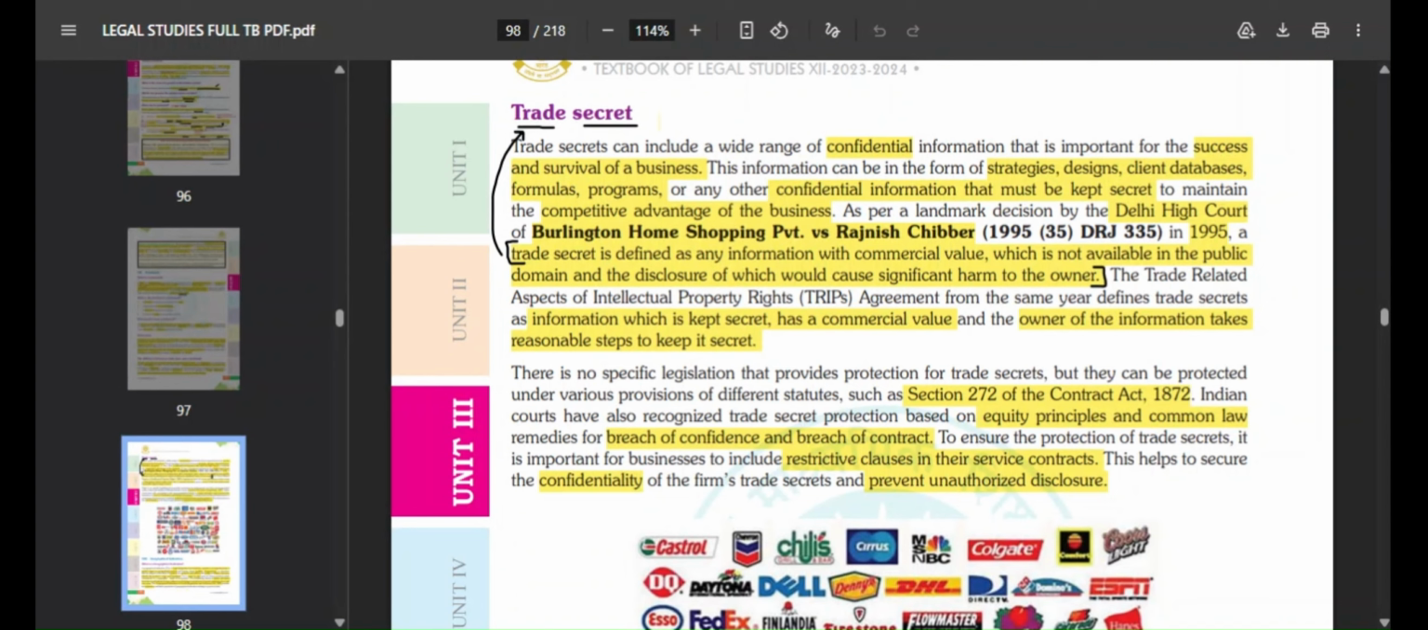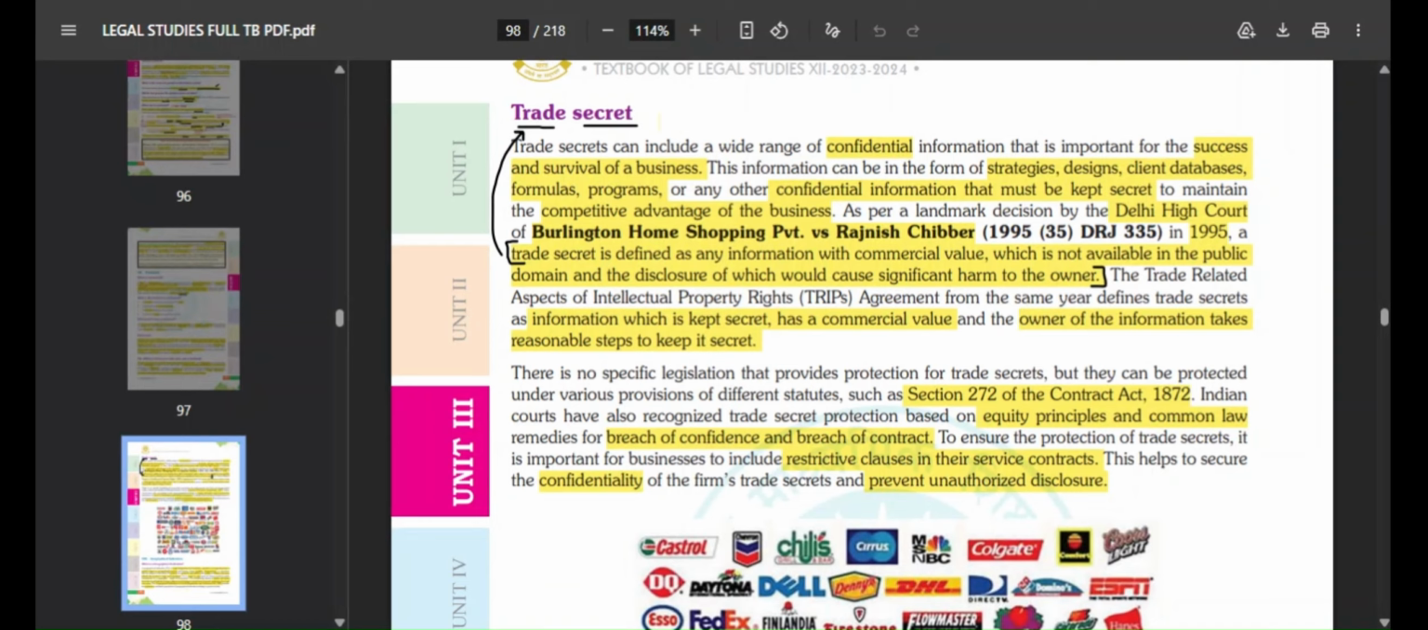In 1995, basically, a trade secret was defined as information which has a commercial value. Of course, it has a value attached to it, and it is not available in the general public domain, and the disclosure of which would cause significant harm to the owner. So if this secret gets disclosed, it causes harm to the owner.